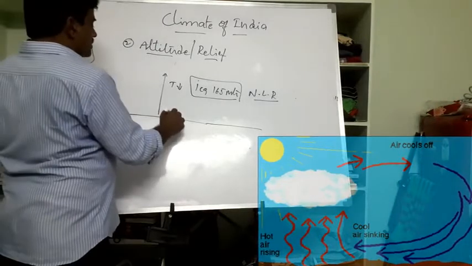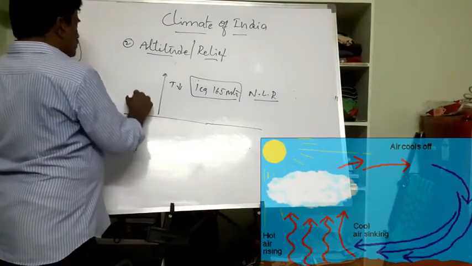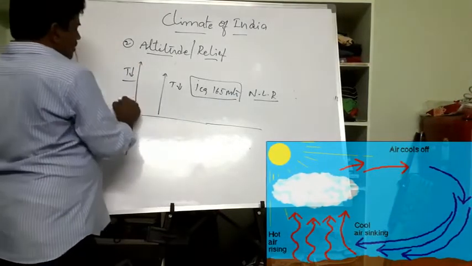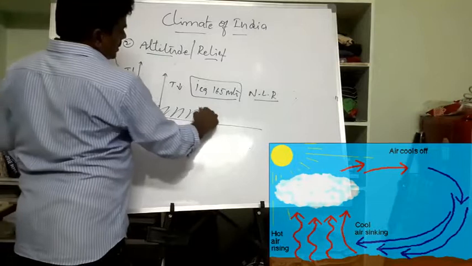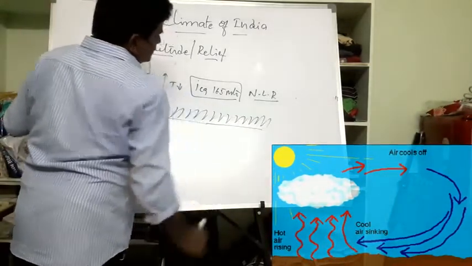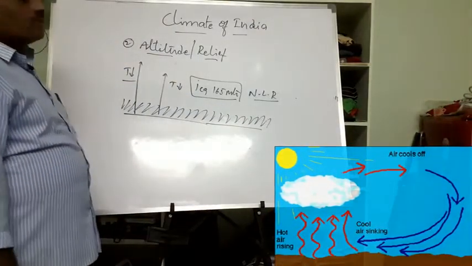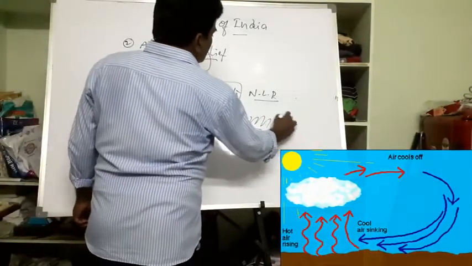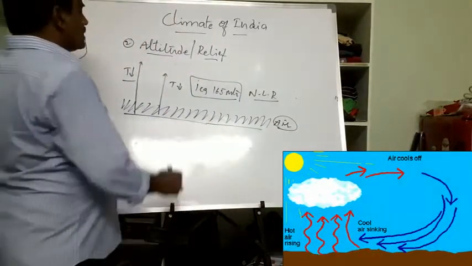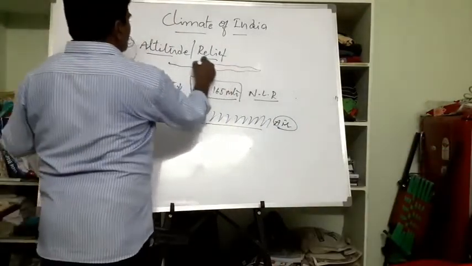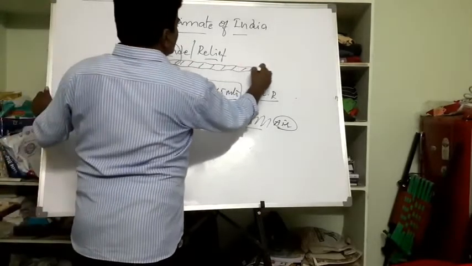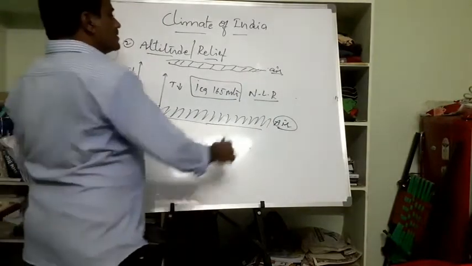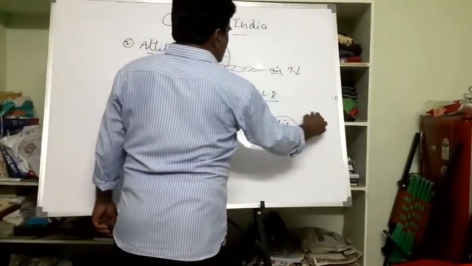So what's the reason? As we move away from the surface, temperature decreases. The reason is that here at the lower layers of the atmosphere, the atmosphere density is more. When the atmosphere has more density, it can trap more heat. As we move away from this, we can see a thin layer. A thin layer of air cannot trap more heat. So that's why here the temperature is low, and here the temperature is high.